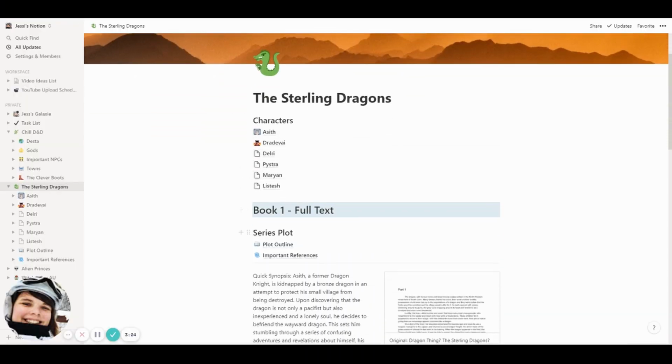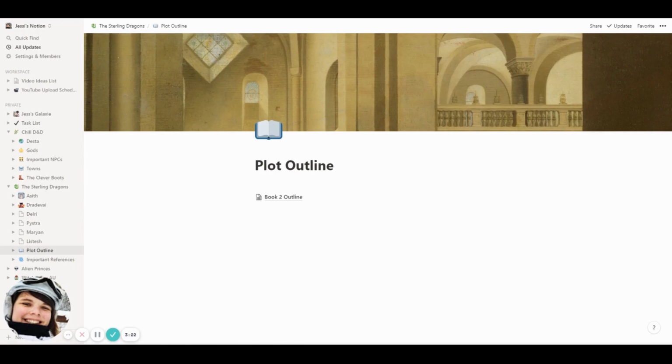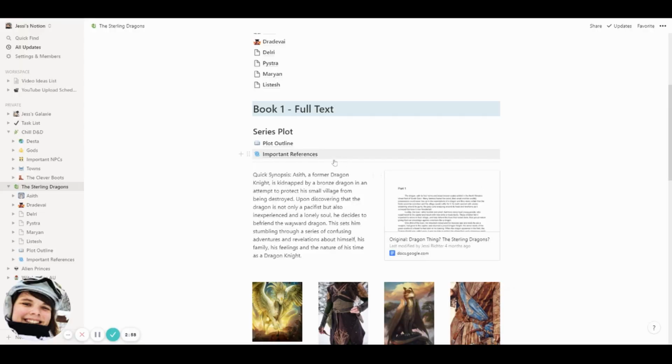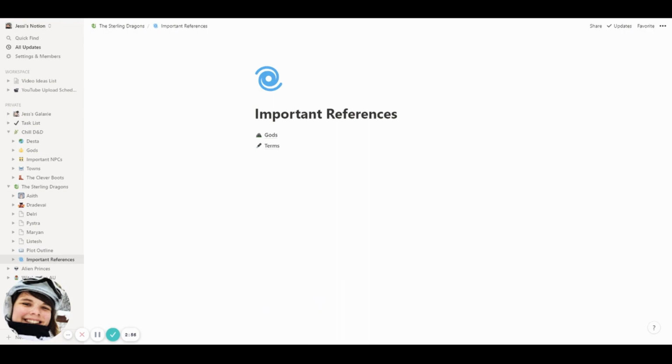So I will fully admit I have this plot outline thing. It does not really exist, because I'm in the process of writing the second book, and I only recently narrowed down what I wanted to do with that and where I wanted to go with the series beyond what happens in the first book. So I have not sat down and written a plot outline for this series, but that will be there eventually. I'm going to do it. And then I have this references page. Again, this page is just a list of subpages, much like I have for the D&D campaign.